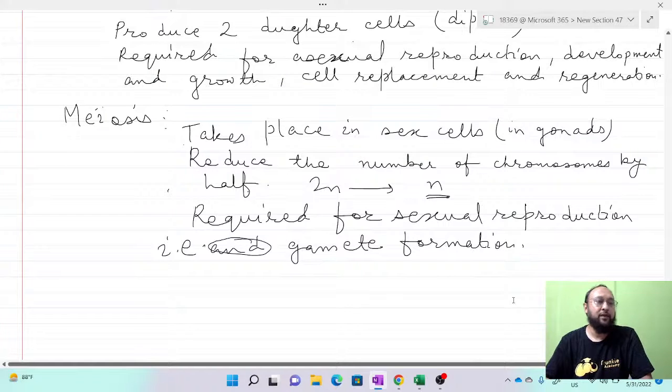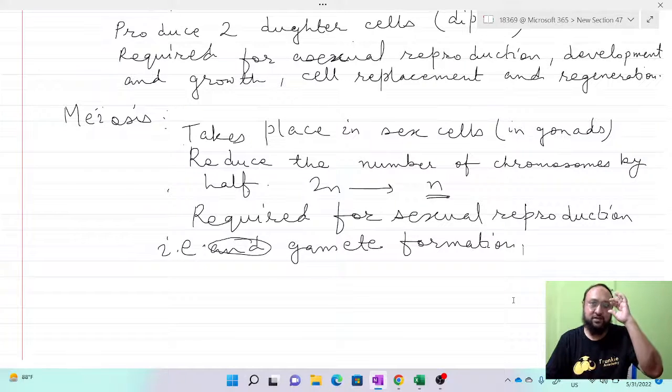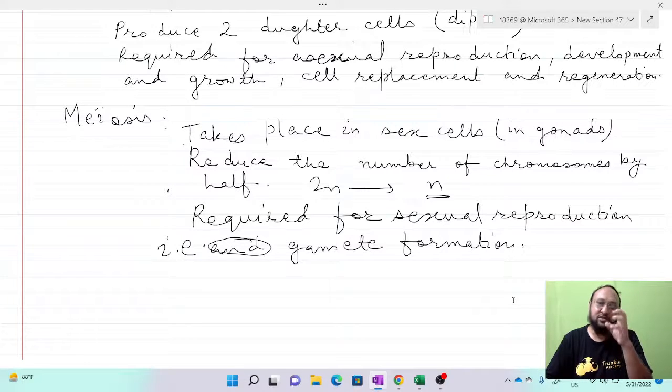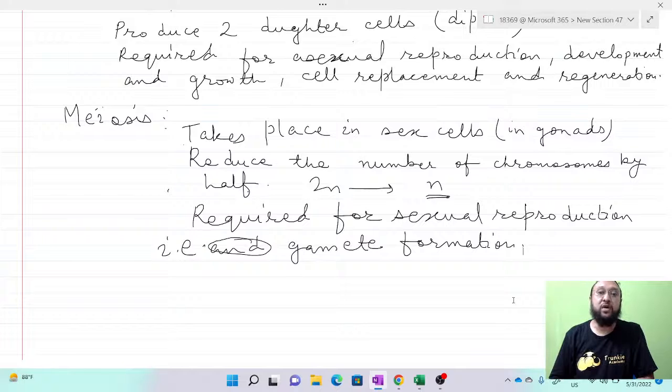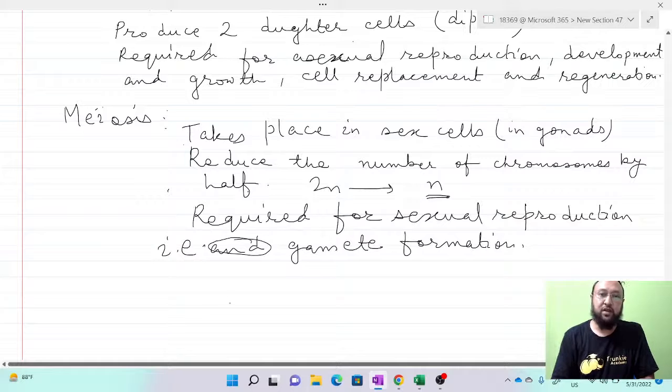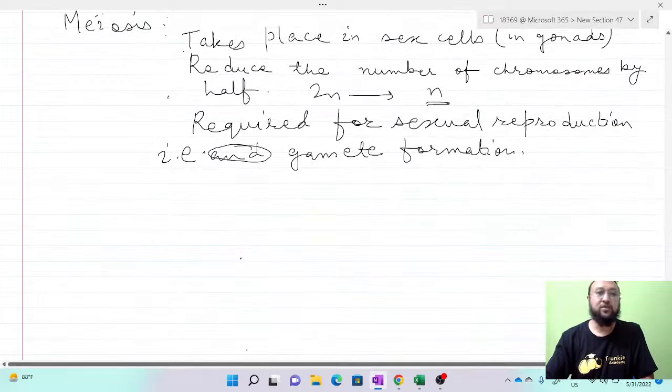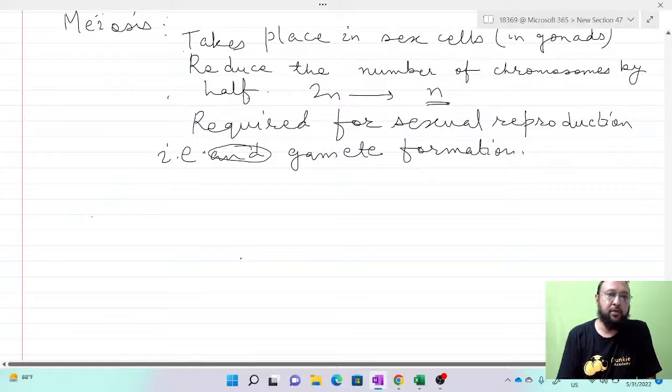Okay, so this was about the two types of cell division. Why I discussed the cell division is because this concept is important while studying reproduction. If you have this background knowledge of mitosis and meiosis, it will be easy for you to understand the reproductive process, sexual reproduction. Now we'll come to the reproductive system. In the reproductive system there are two, the male and female reproductive systems. So we will start with the male reproductive system.